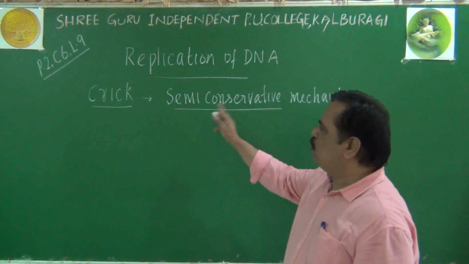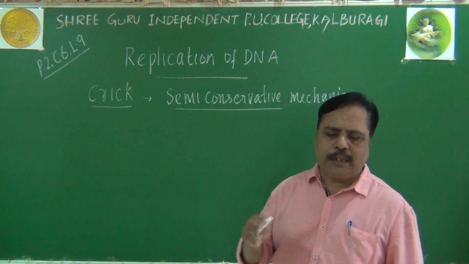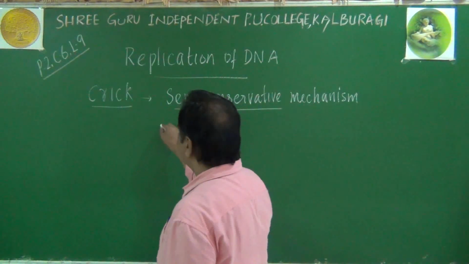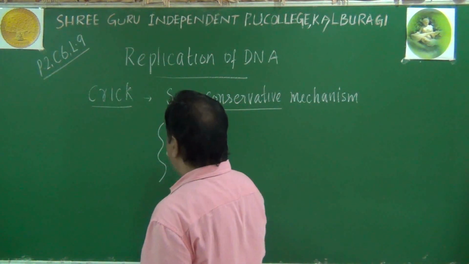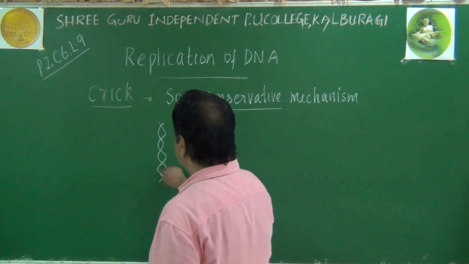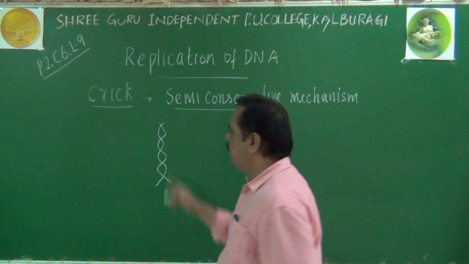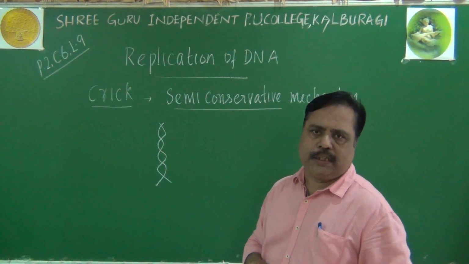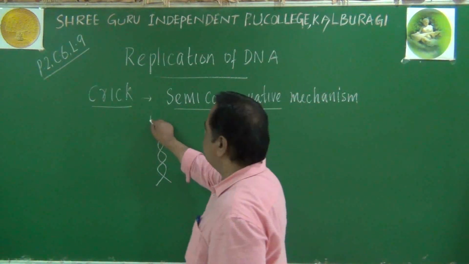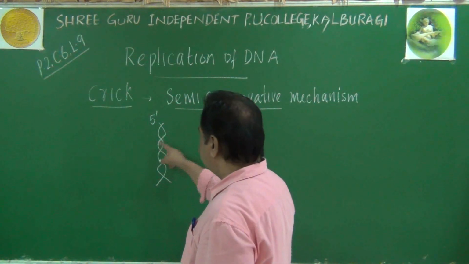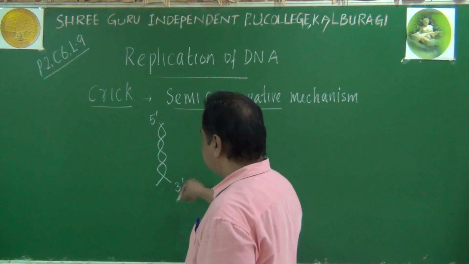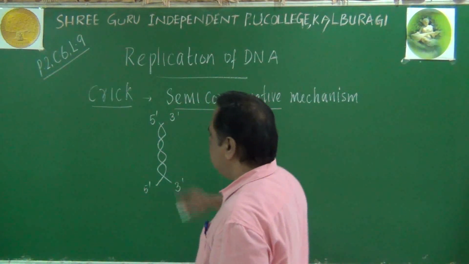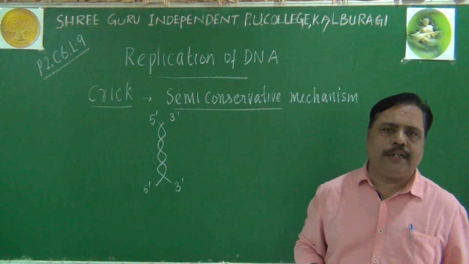Now, according to the semi-conservative mechanism, imagine this is the parental DNA molecule having two polynucleotide chains. One of the chains is 5' 3' and the other chain is 3' 5', that is the anti-parallelity, you know that point.